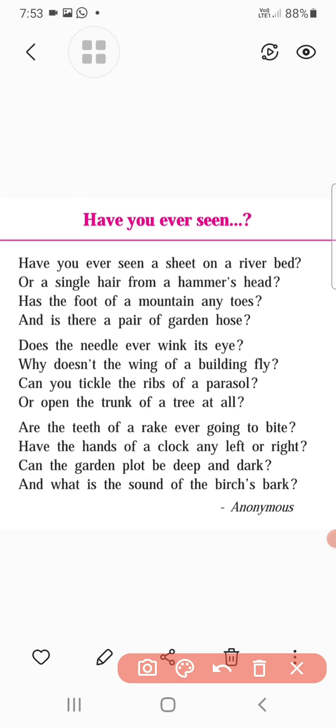Now here plot has two meanings. Garden plot means a piece of land, and the second meaning of plot is a wicked plan or evil plan, right? If you want to deceive someone, if you want to do something wrong to someone, what kind of plan is made? That is known as the plot. That also means plot, but it has a very negative meaning, right? Evil or wicked plan, we can say. Okay, so here he asks if the garden plot can be dark, right?